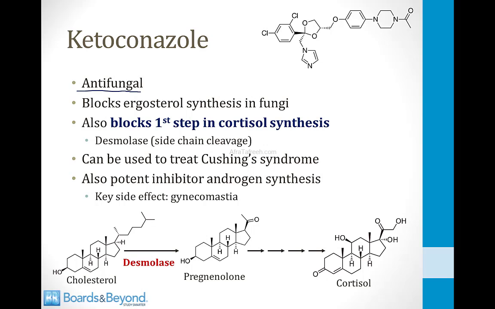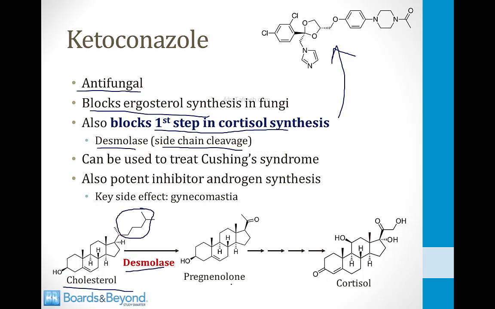Ketoconazole is an antifungal. It works by blocking ergosterol synthesis in fungi, and it has a chemical structure similar to the steroid hormones, and therefore it inhibits some of the enzymes involved in hormone synthesis. And one of those enzymes is the enzyme responsible for the first step in cortisol synthesis. That's called desmolase. It cleaves the side chain on cholesterol. If you look at the bottom left side of the screen, this is the structure of cholesterol. Desmolase cleaves this side chain, leaving behind a molecule of pregnenolone. Pregnenolone can then go through a series of steps to become cortisol. So by inhibiting desmolase, ketoconazole leads to a decrease in cortisol production from adenomas, and that's why it can be useful in treating Cushing's syndrome.